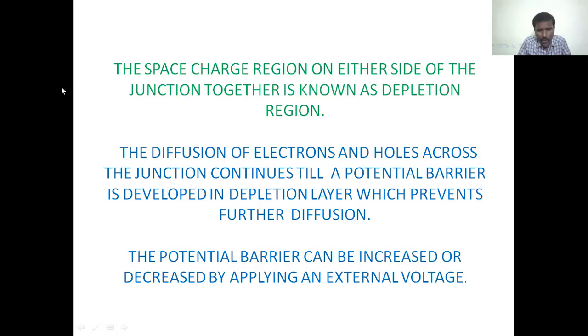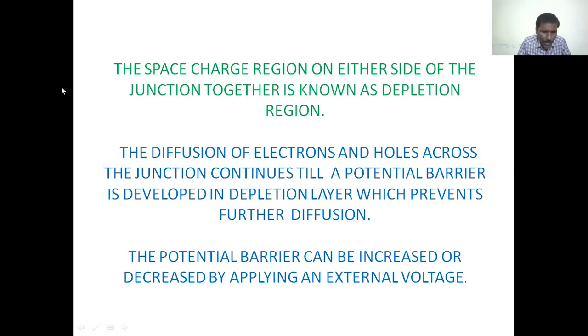The diffusion of electrons and holes across the junction continues till a potential barrier is developed in the depletion layer, which prevents further diffusion. The diffusion of electrons from n region to p region and of holes from p region to n region is a continuous process.